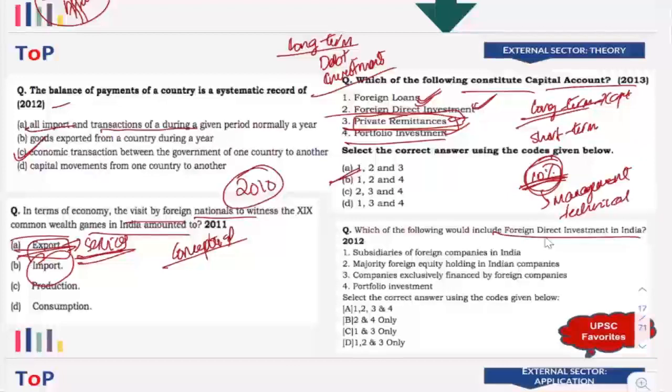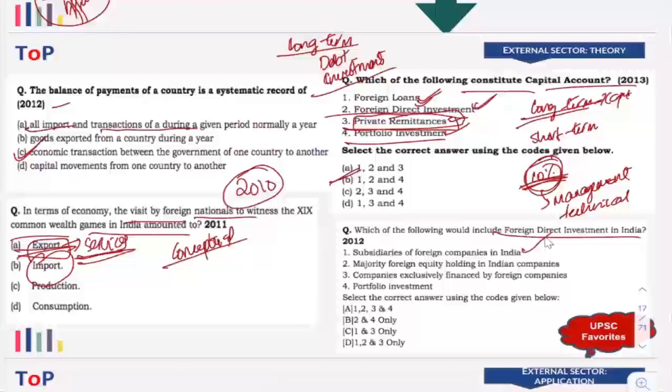They build assets, etc. Now, subsidiaries of foreign companies in India means they are actually starting their own company. They will be transferring the technology. They will be transferring the know-how. They're involved in the managerial control. They want to create profit. So as a result, they are foreign direct investment.